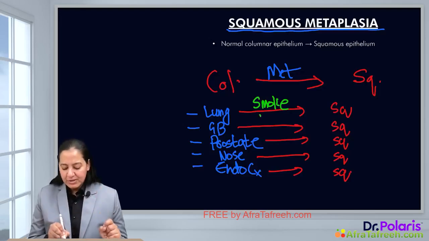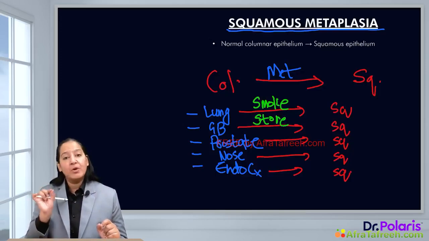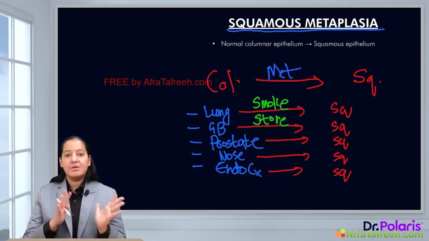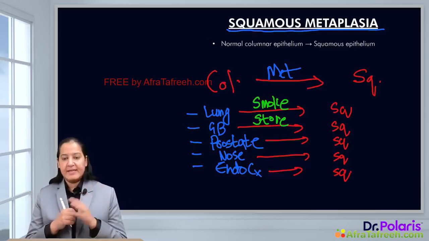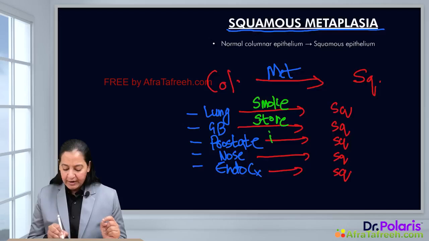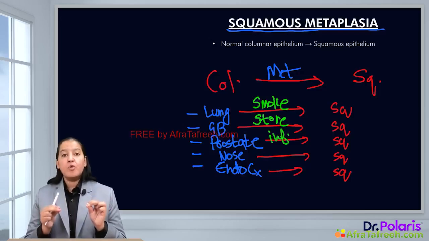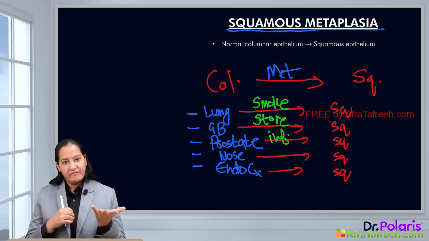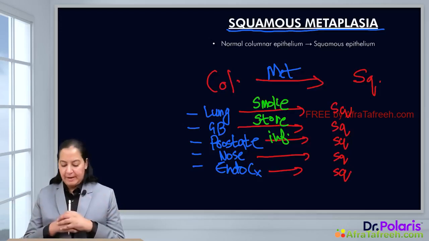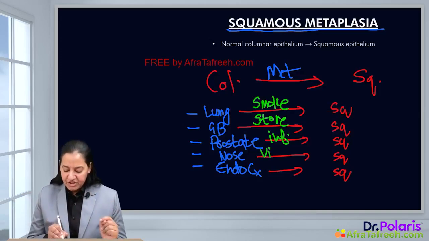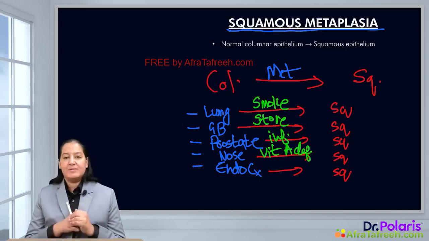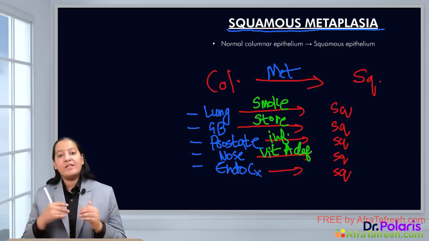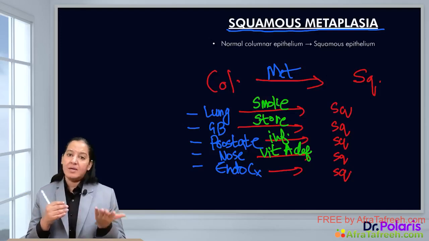In case of gallbladder, stones can be the stress. Sometimes in gallbladder, calculi are formed. The stones are formed, because of which the columnar epithelia in the gallbladder is replaced by the squamous epithelia. That's the second example. In case of prostate, infection or inflammation can be the stress. So in case of prostatitis, that is itis, inflammation of the prostate, normally columnar epithelia, which is there in the prostate, will be replaced by squamous epithelia. In case of nose, vitamin A deficiency can be the stress. So normally nose, the pharynx, larynx, they have columnar epithelia. But in case of vitamin A deficiency, which is acting as a stress, the columnar is replaced by the squamous epithelia.